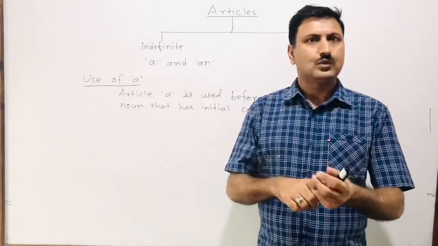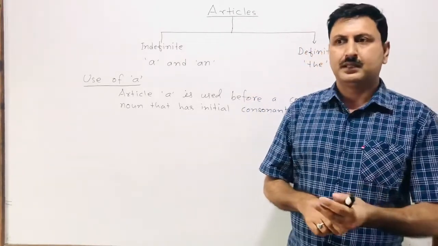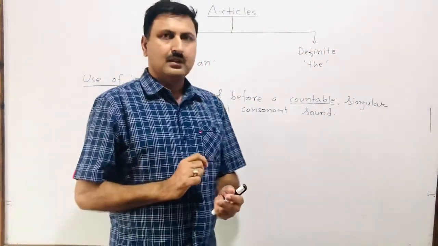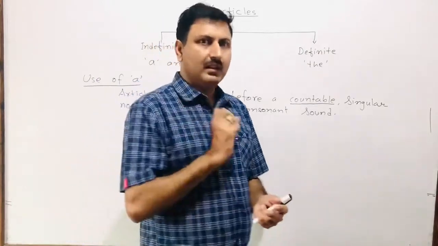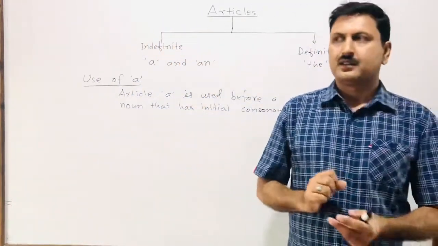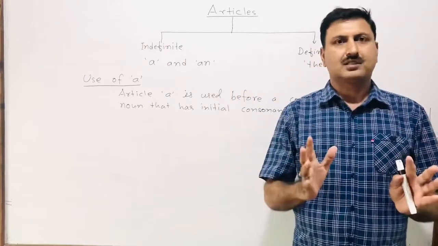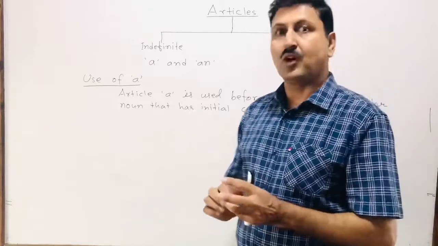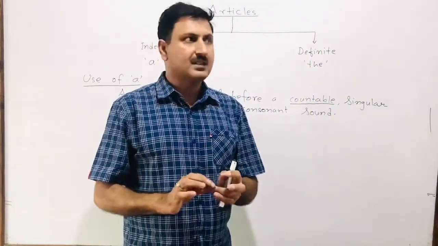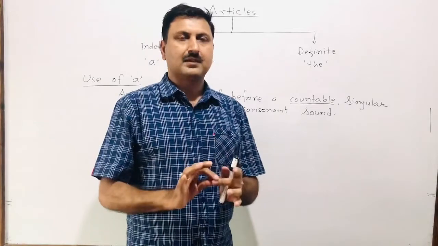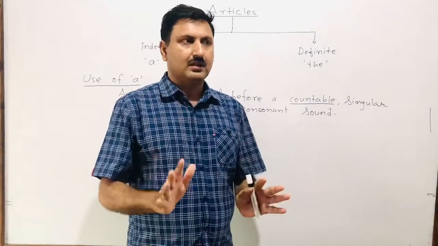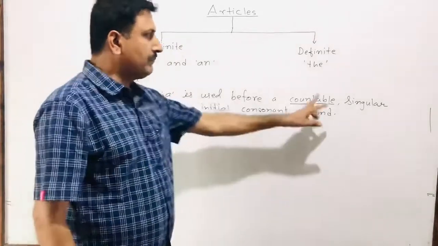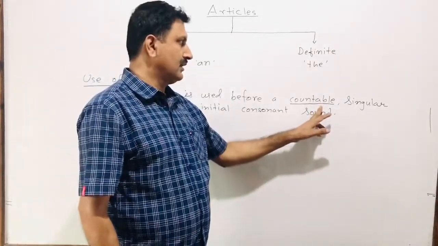One water, two waters, we can never say. Similarly, rice, we cannot count. Oil, fuel, these things cannot be counted. Similarly, abstract nouns: love cannot be counted. Happiness cannot be counted, sadness cannot be counted. So be sure we use article a only before countable nouns.